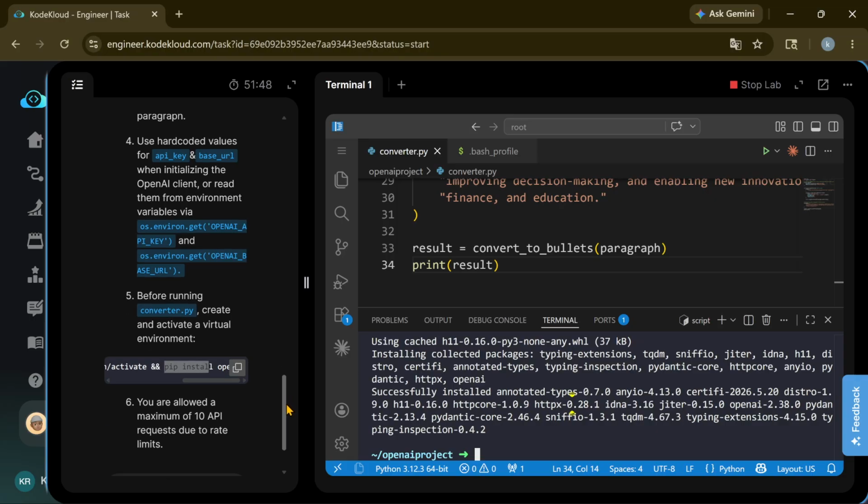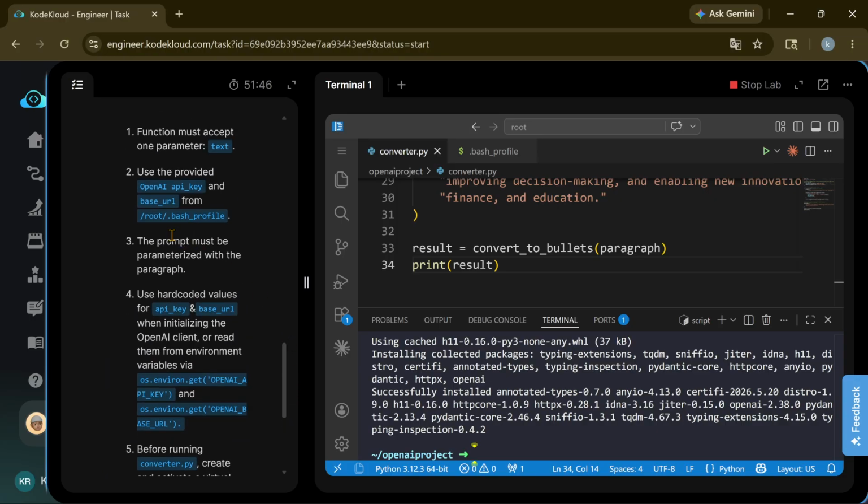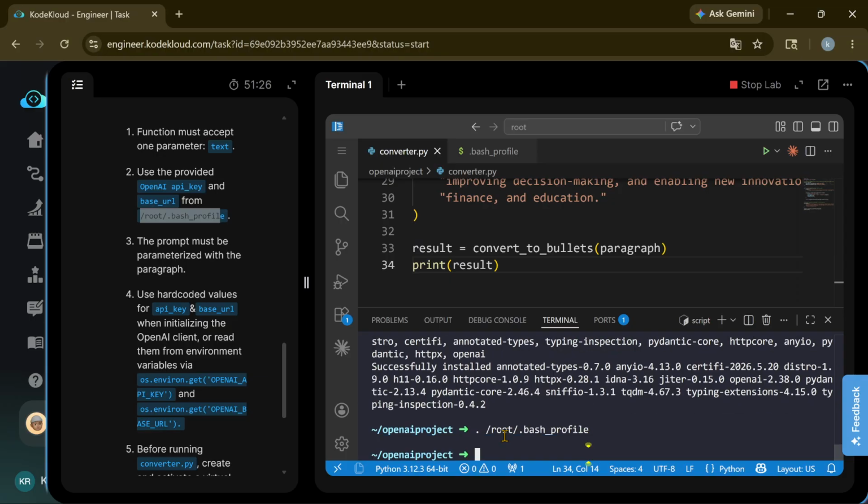Now before we run our command, we need to load our key file, the bash profile in root, dot bash profile. This is the file name, containing the keys and environment.